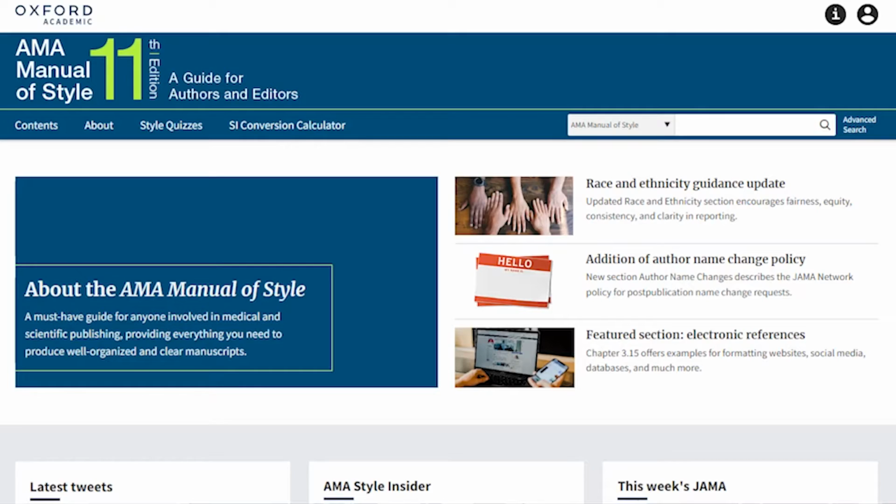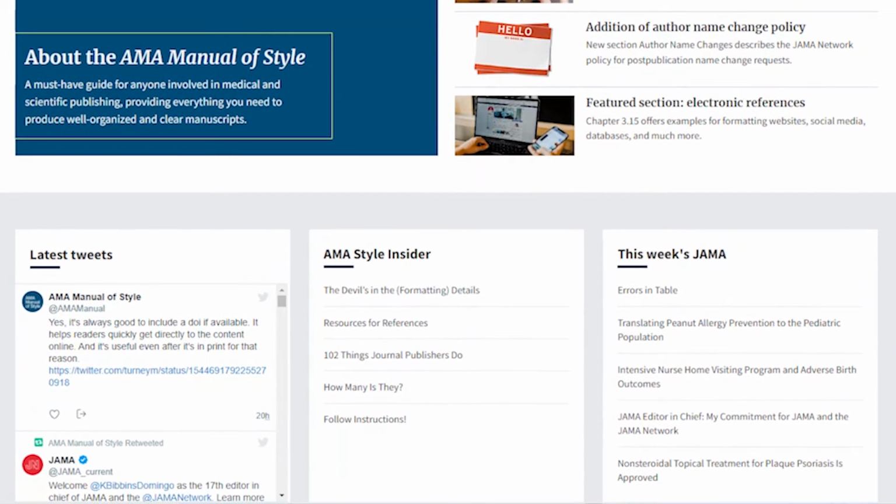AMA Manual of Style, referred to as the Bible in many contexts. It is used by editors, authors, and publishers in academia, in government, in industry, in other publishers, associations, by reporters, and of course by freelancers. It has a global reach, especially because the 10th edition has been online. There are subscribers on every continent in more than 230 nations.